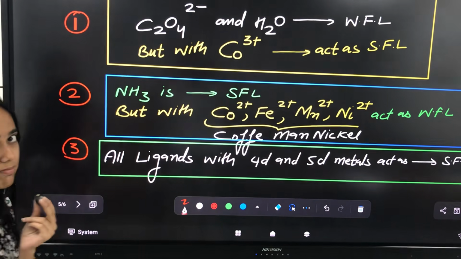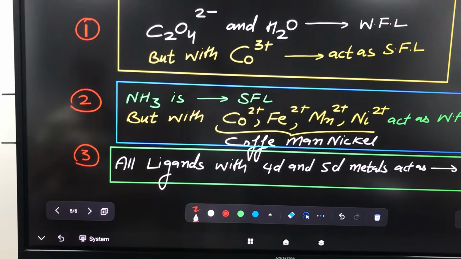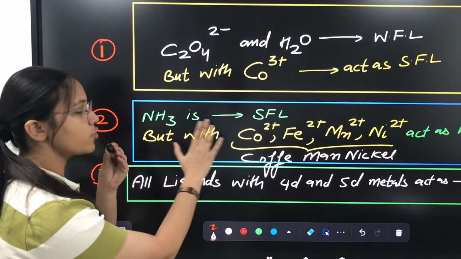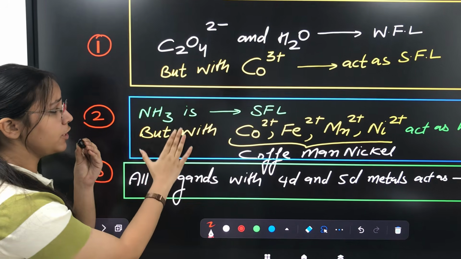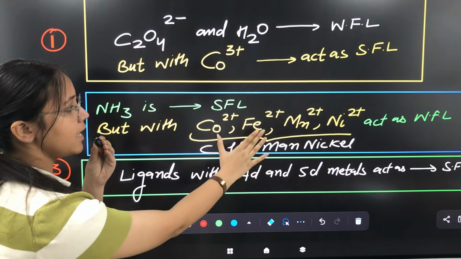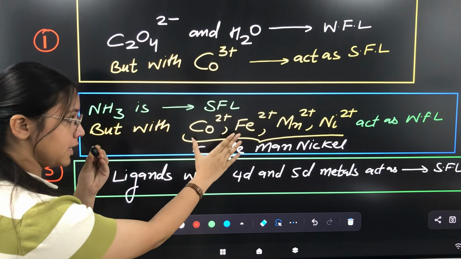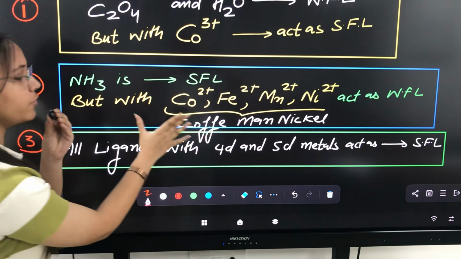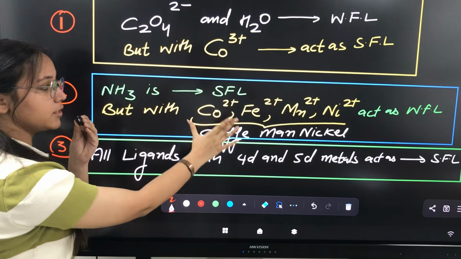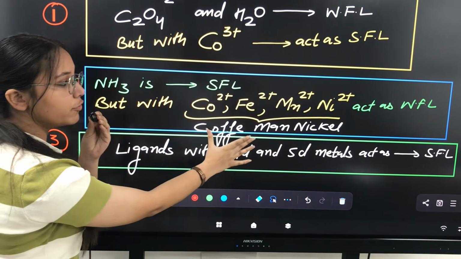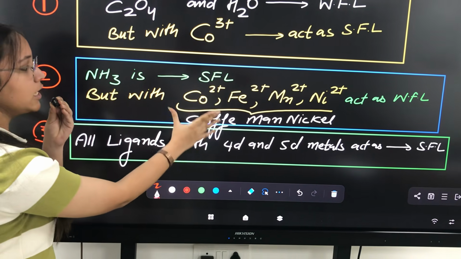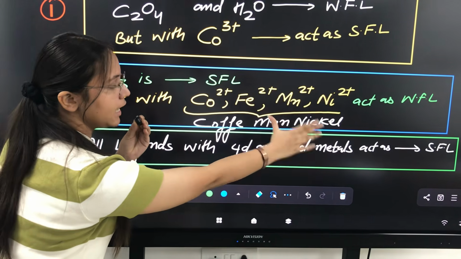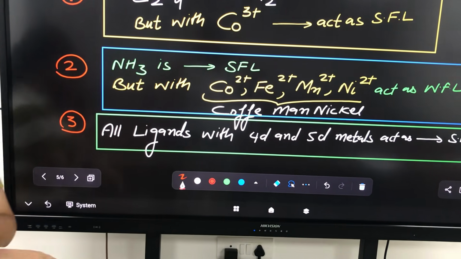Very good. Now on the next page, the second point: ammonia. As we know, ammonia is a strong field ligand, but if we use ammonia with Co2+, Fe2+, Mn2+ and Ni2+, it acts as a weak field ligand. To remember the metals, we use the mnemonic coffee man nickel. So we use it for Co2+, Fe2+, Mn2+ and Ni2+. Very good. Last point.